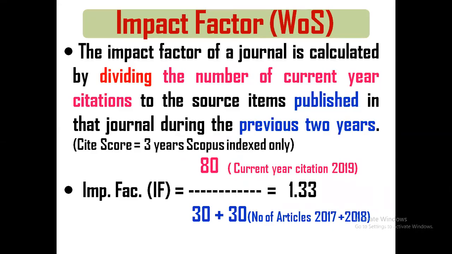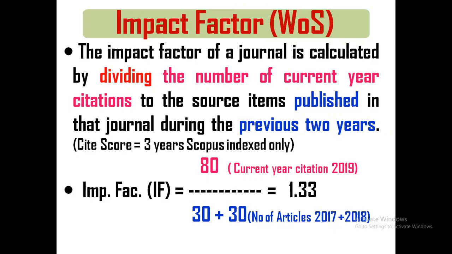In this chapter, in this topic, we have one more point, impact factor. So actually, impact factor value. Impact factor is the main thing that you have to identify the journals. Try to understand. Impact factor in Web of Science. So how is the impact factor calculated for a journal?